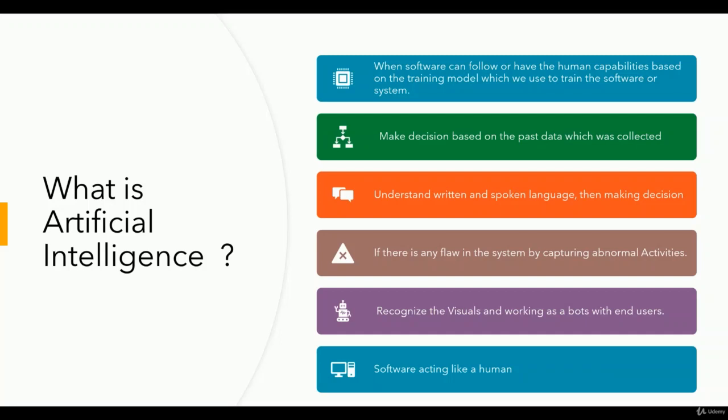So how will artificial intelligence detect if there is any flaw? Let's say we have a lot of images, and we have to identify the correct or reliable image of the system. If there is any deficiency or flaw in that, the artificial intelligence can easily detect the bad image. By that I mean, for example, how blurry it is.